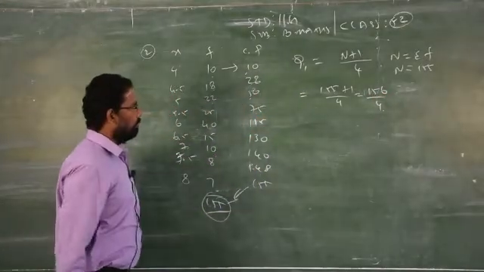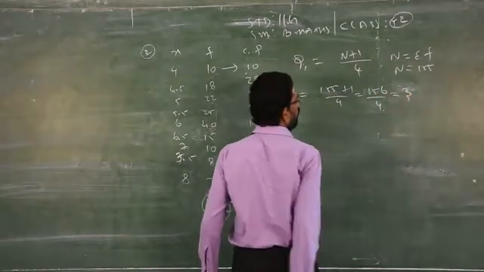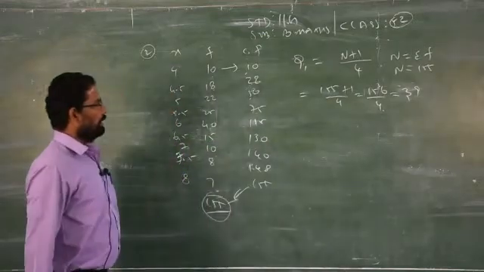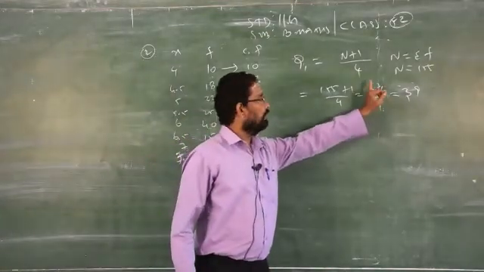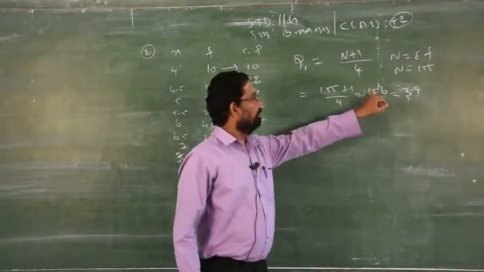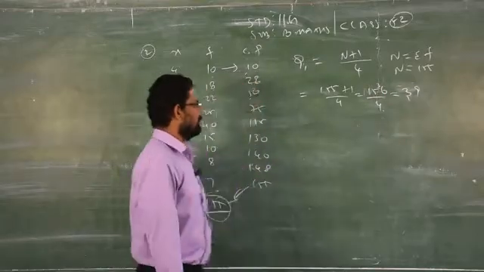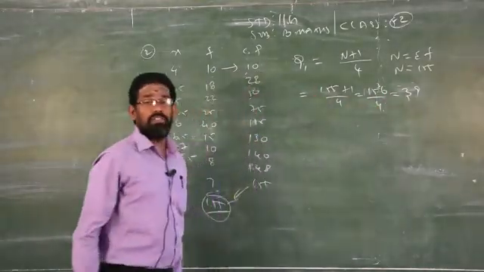So divide by 4. 4 3s are how much? 12, remainder 3, 4 9s are 36. Clear? You don't have to copy, you can use a calculator. 4 3s are 12, 15 minus 12 gives you 3, then 9 4s are 36, that is 39. So don't write Q1 is equal to 39, your answer is wrong.